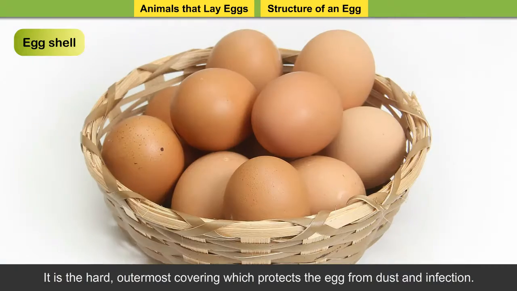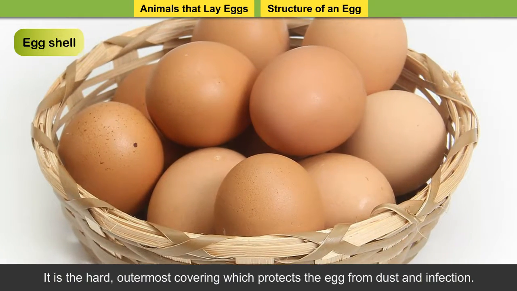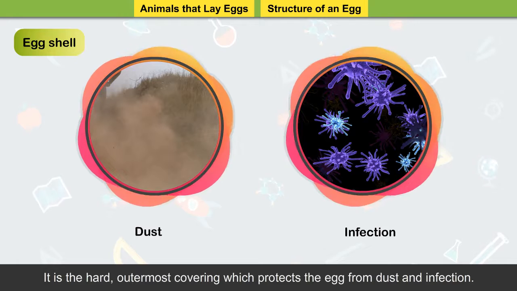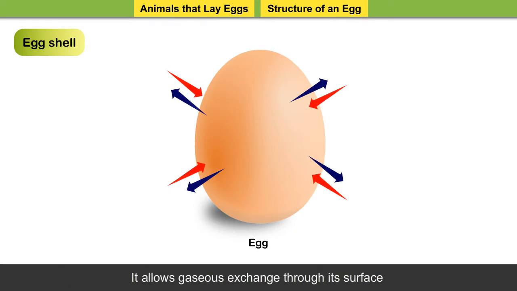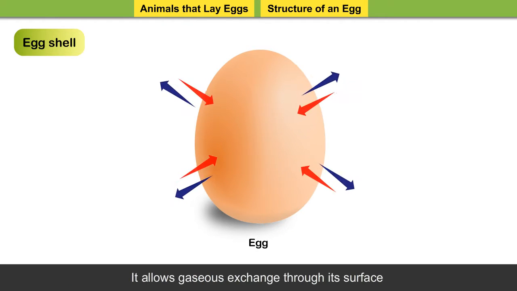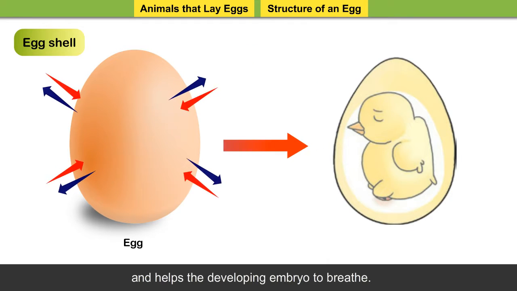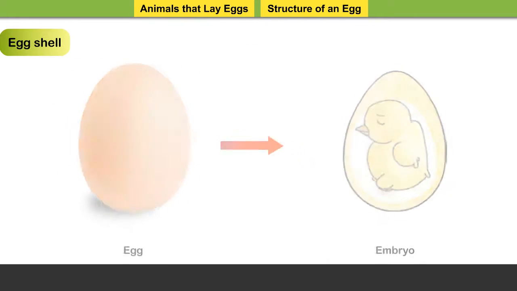Structure of an egg. Eggshell. It is the hard outermost covering which protects the egg from dust and infection. It allows gaseous exchange through its surface and helps the developing embryo to breathe.